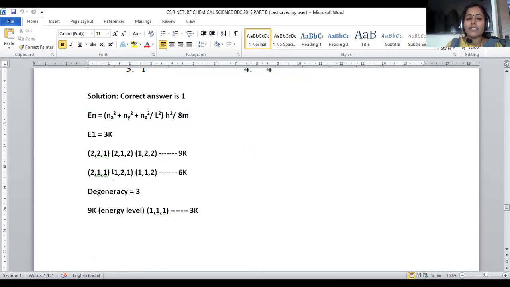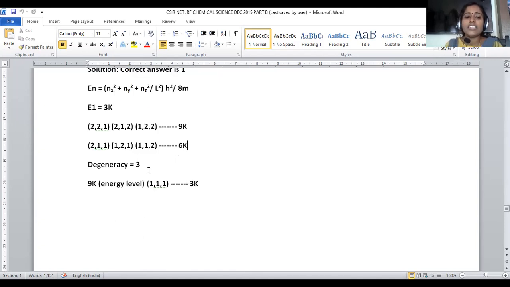This can also be represented as 1, 2, 1 and 1, 1, 2. Here again 3 possible degenerate states are available, where the energy is 6K. The number of probable arrangements is called the degeneracy, and that is given by 3. So for the 9K energy level, 1, 1, 1 is possible, where the energy will be 3K.